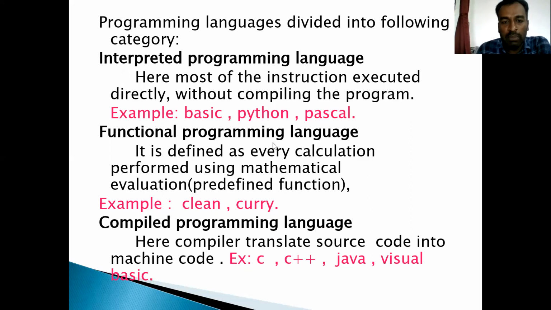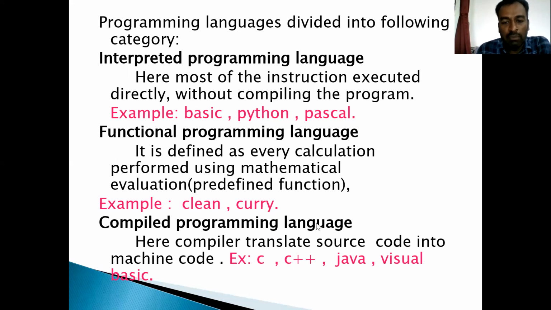Next one is the functional programming language. It is defined as every calculation performed using mathematical evaluation. There is a predefined function. So in this functional programming language, all the functions should be performed by the predefined function. Some of the languages are Clean and Curry.